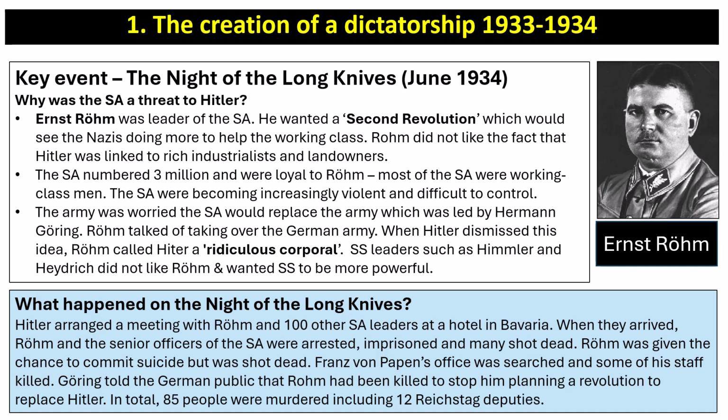So this is what happened on the Night of the Long Knives. Hitler arranged a meeting with Röhm and 100 other SA leaders at a hotel in Bavaria. When they arrived, Röhm and the senior officers of the SA were arrested, imprisoned, and many shot dead. Röhm was given the chance to commit suicide, but he didn't, and he was shot dead. Franz von Papen's office was searched and some of his staff were killed. Göring told the German public that Röhm had been killed to stop him planning a revolution to replace Hitler. In total, 85 people were murdered, including 12 Reichstag deputies. So this shows the absolute violence of the Nazis in terms of establishing control in Germany.